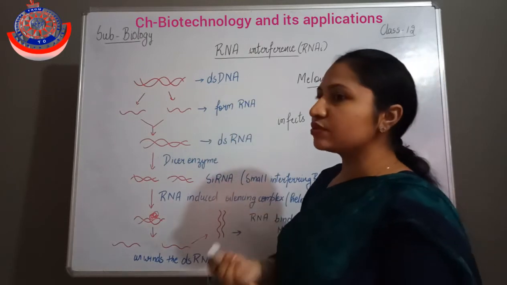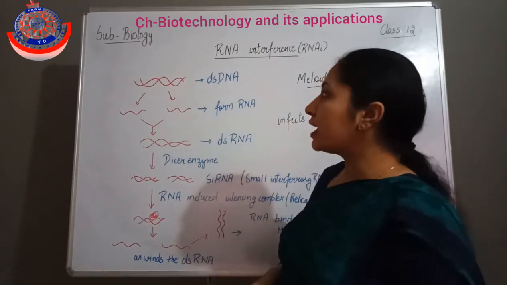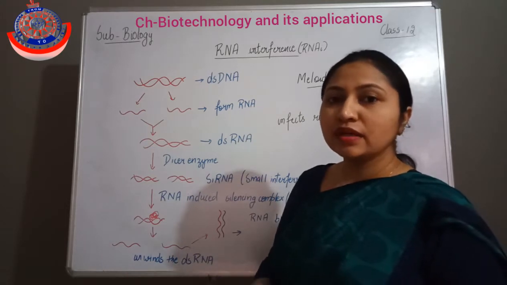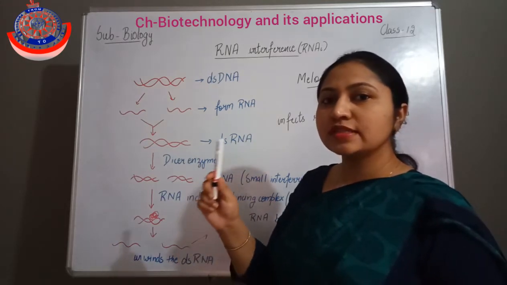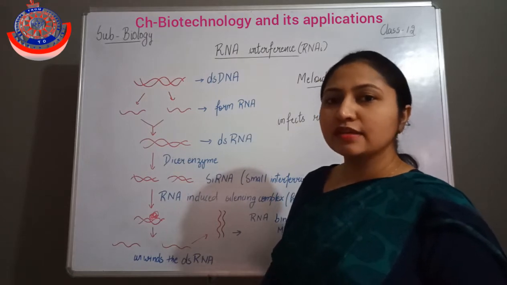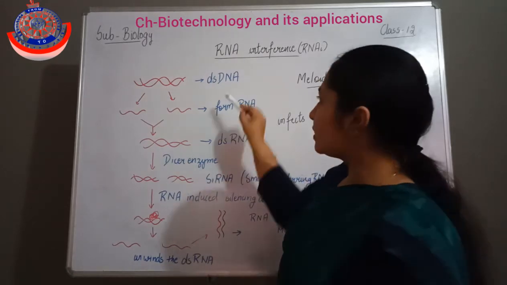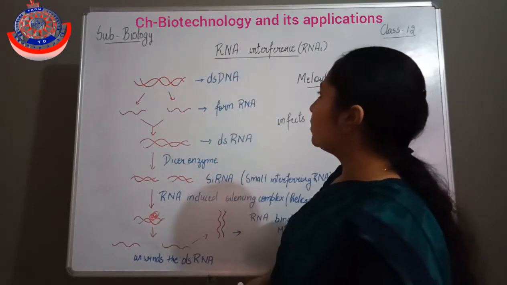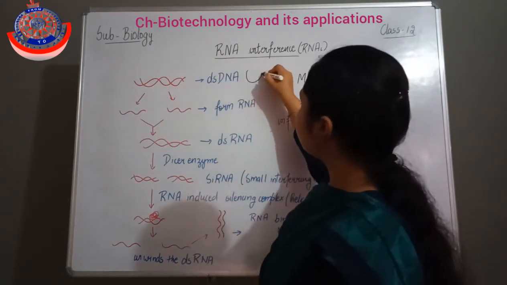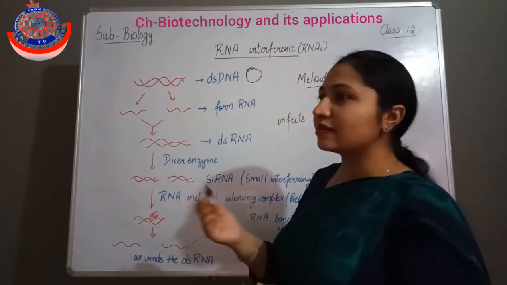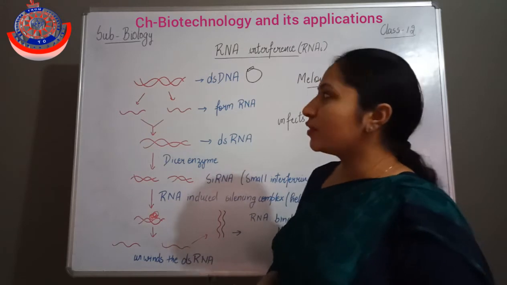Next, this double-stranded DNA is introduced into the plant through Agrobacterium tumefaciens. Remember, Agrobacterium tumefaciens carries the Ti disarmed plasmid. So this double-stranded DNA, as a foreign gene, will be inserted in the Ti plasmid, and when this plasmid is inserted in the plant, then what happens?